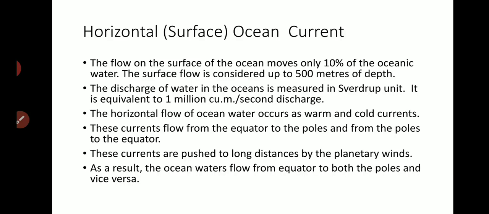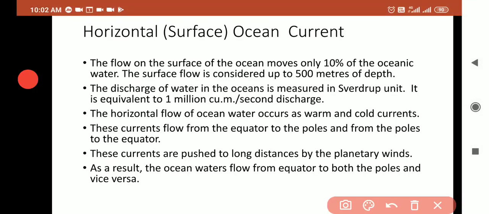Okay. The discharge of water in the ocean is measured with the sweat drop. See the word sweat drop. How is it measured? Using this sweat drop unit. It is equivalent to 1 million cubic meter per second discharge.